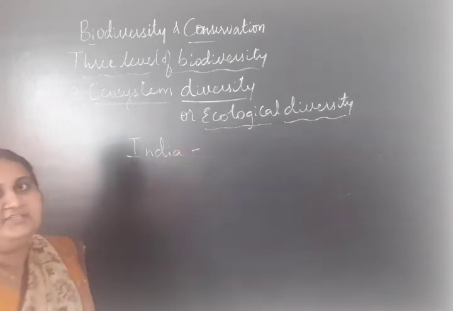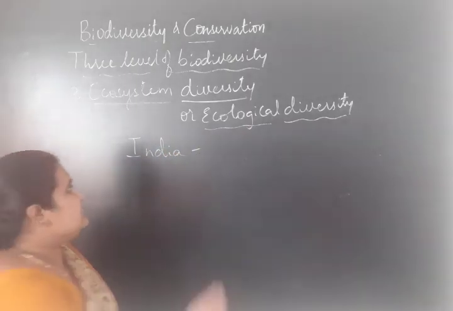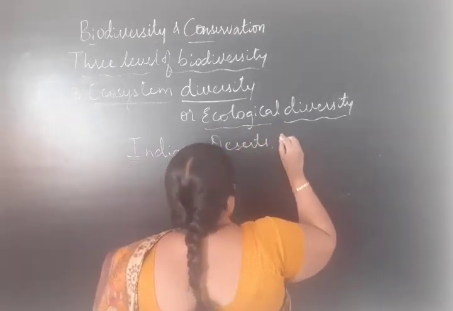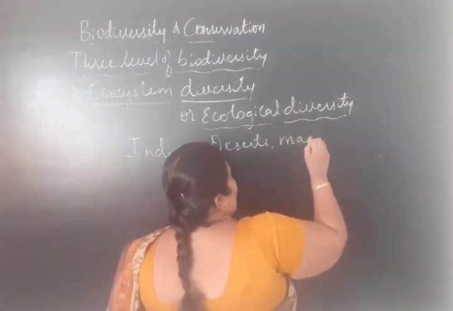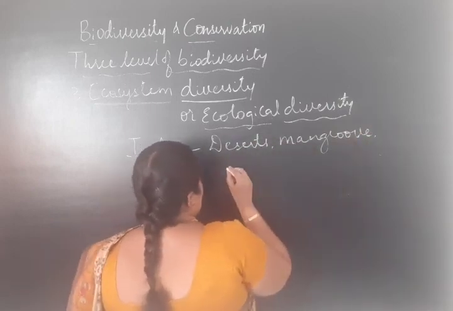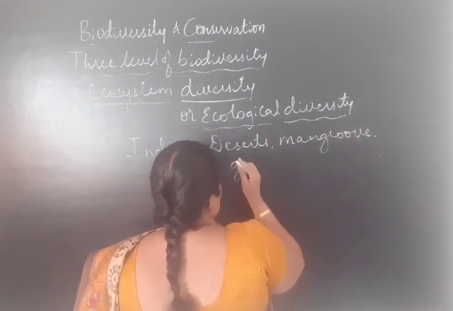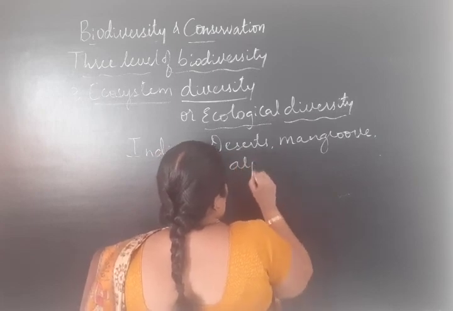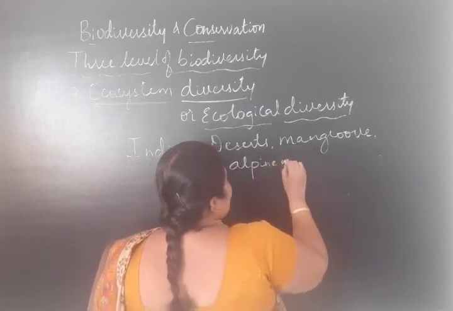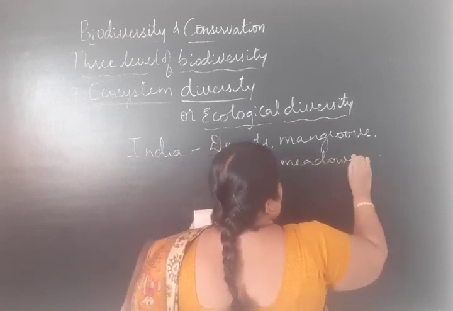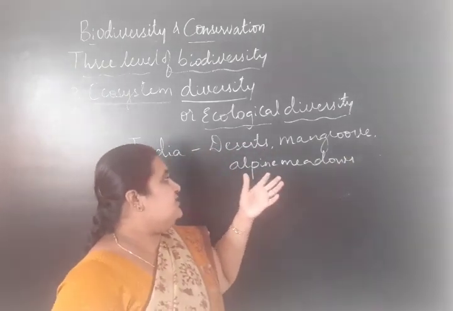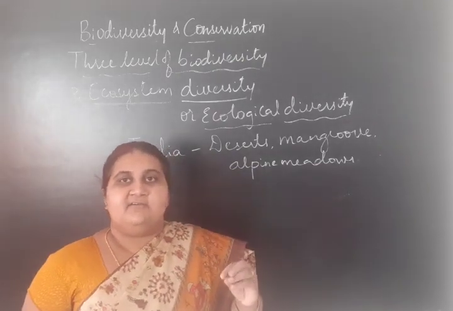A country like India, we could find different types of ecosystems like deserts, mangroves, alpine meadows, Sundarbans, forests.